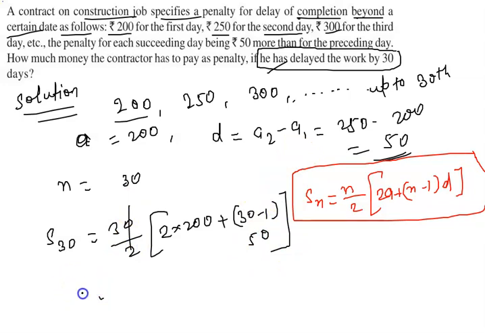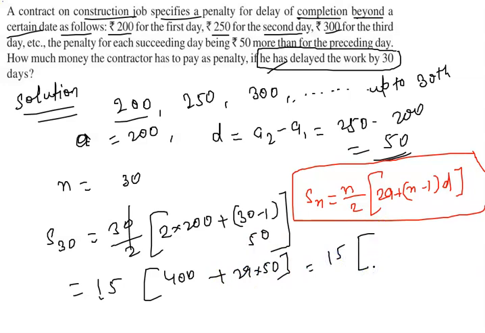After dividing, it will be 15 into 400 plus 29 into 50, so it will be 15 into 400 plus 1450. So 1450 plus 400 is 1850, and 15 into 1850. After doing the multiplication you will get the answer.